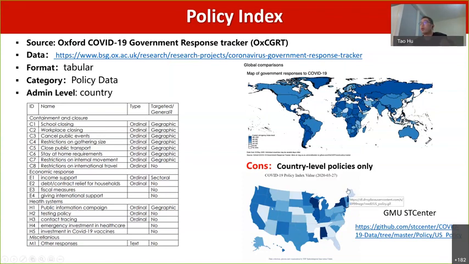GMU is one of our partners. They have collected state level policies in the United States, and they follow the same rule from Oxford University. They created the policy index for the United States. So if you're interested in this one, you can take a look at this link.